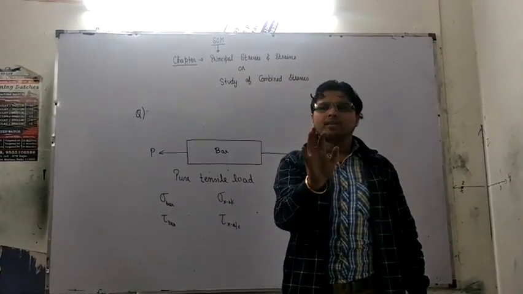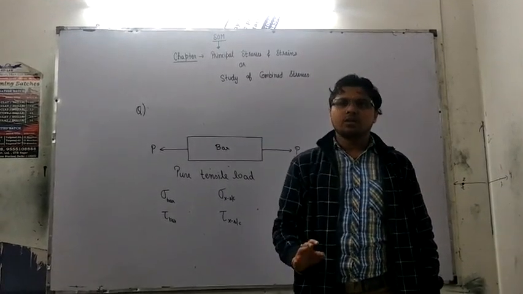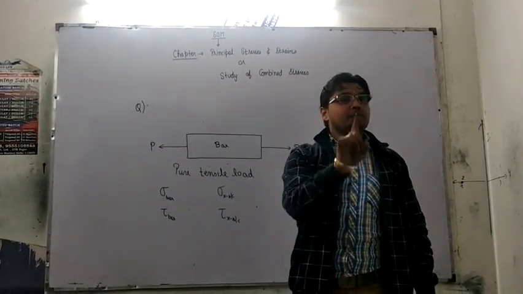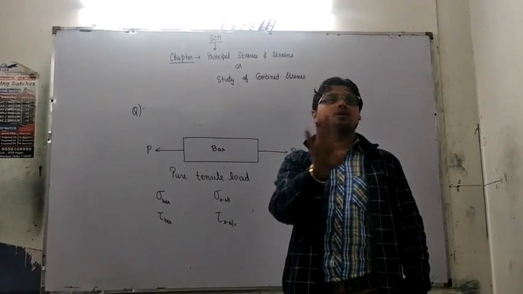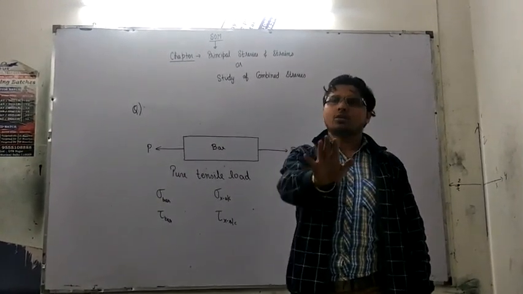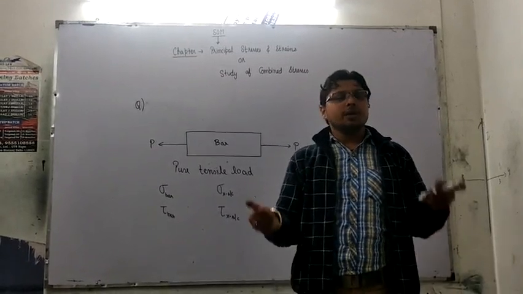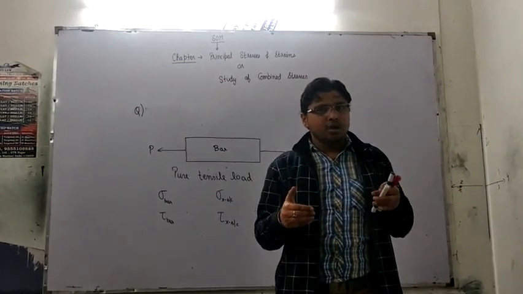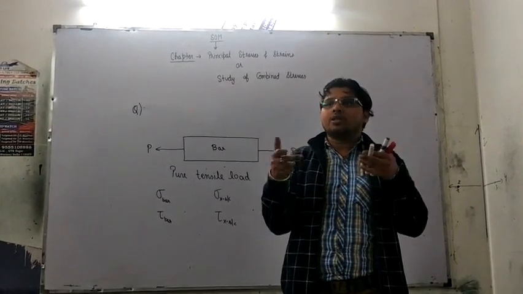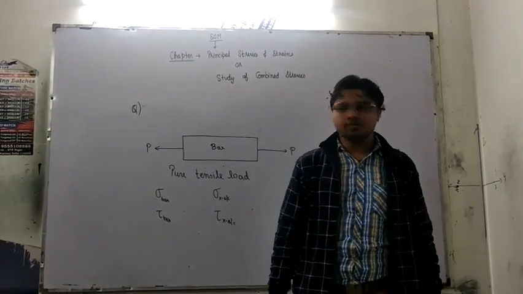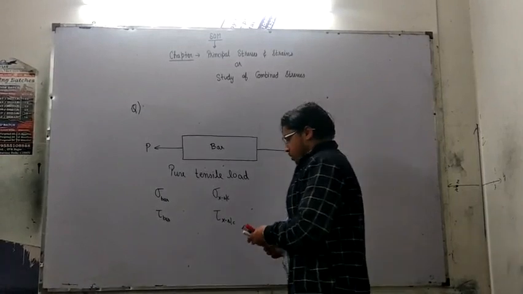In the stress formula, that is nothing but the cross section. And what is that P? The P is the load acting in the direction perpendicular to the cross section, that is also known as the longitudinal direction. It may be a compressing load depending on the type of load or the direction in which you are inducing the load.